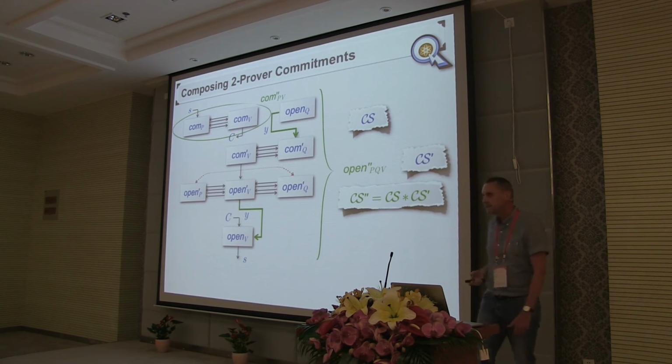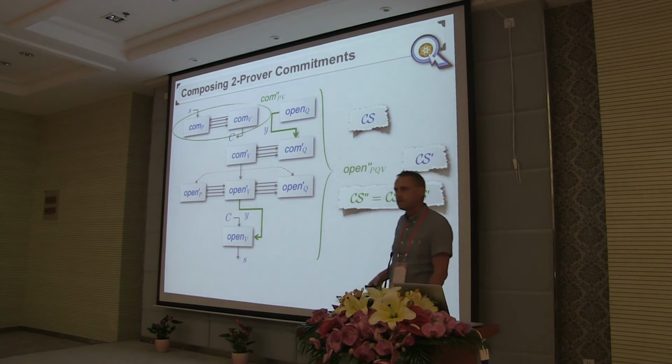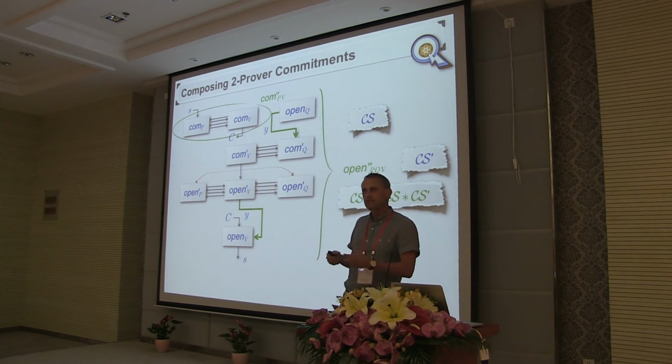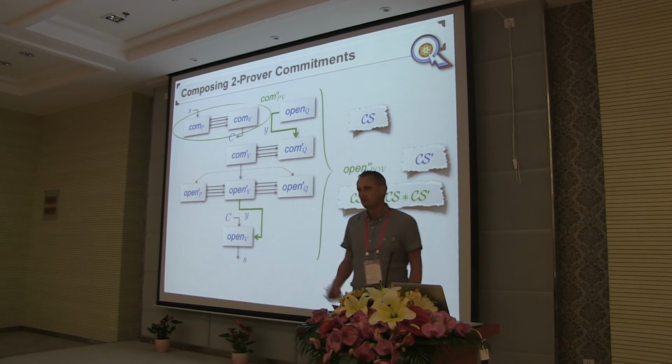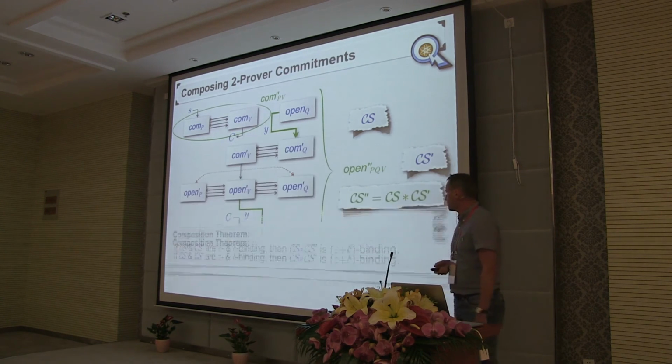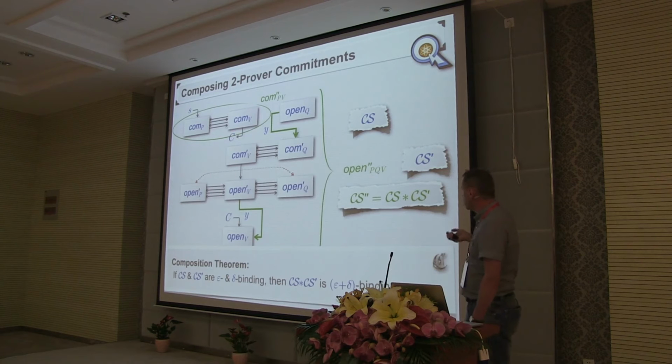It may look a little bit complicated, but it's nothing else than what I explained before: instead of revealing the code that opens the vault, you put the code into a new vault and then you open that vault. And what we show is that this composed scheme is still secure if the underlying two components are, where the error terms simply add up.